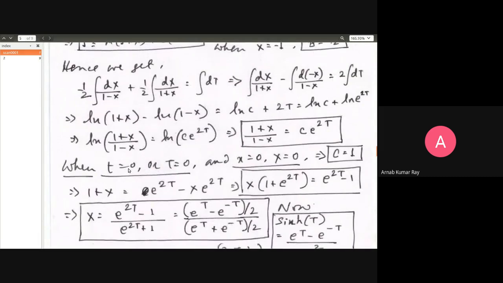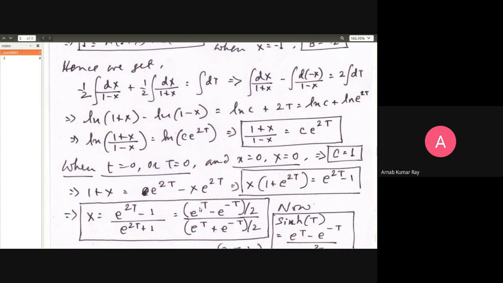Capital T is equal to 0 and capital X is equal to 0, both for the uppercase in time as well as in x. Once we have done that, we can check for ourselves that this will be 0, this will be 0, and t will be 0. So 1 plus 0 by 1 minus 0 will be 1, is equal to c e raised to 0. E raised to 0 will be 1, therefore c will be equal to 1.